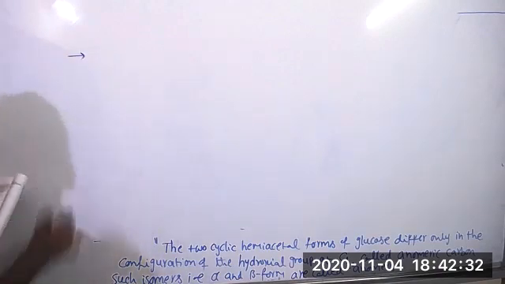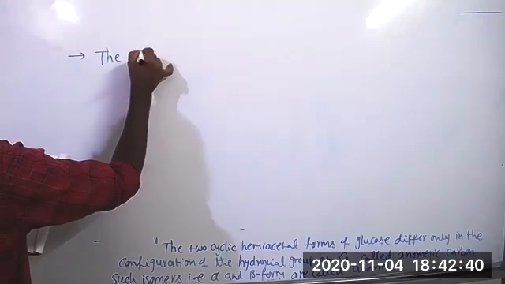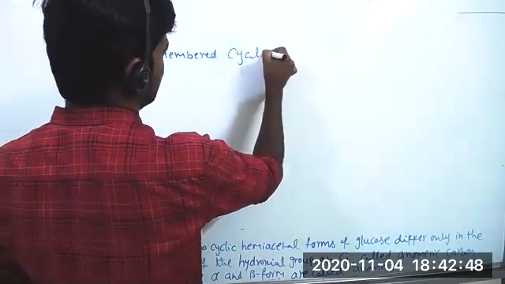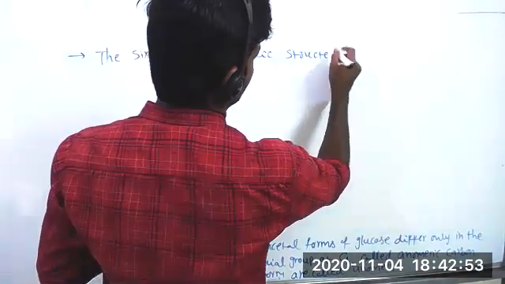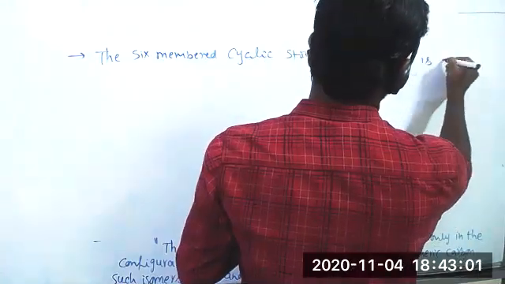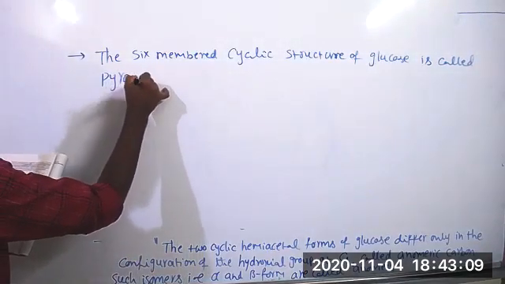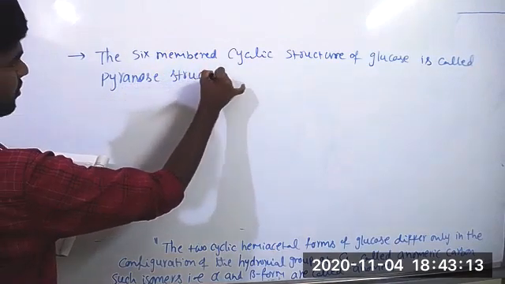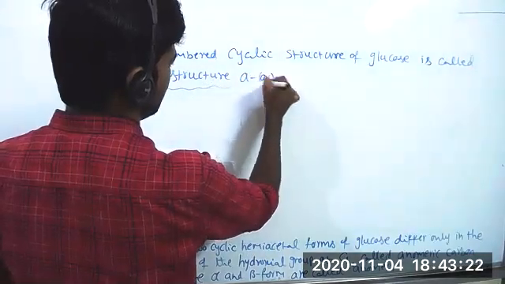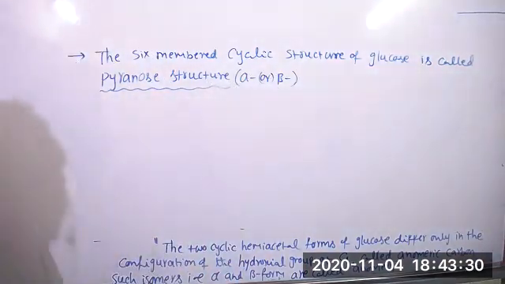The six-membered cyclic structure of glucose is called pyranose structure, because it is analogous to pyran.